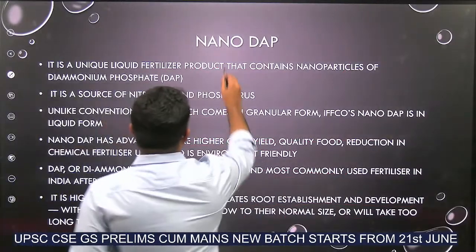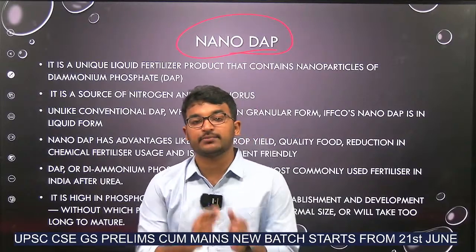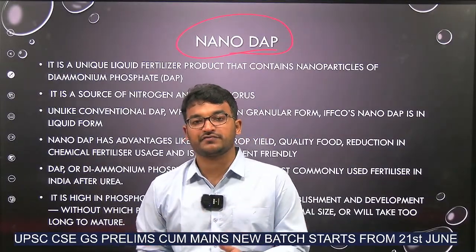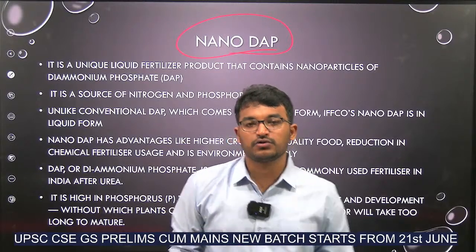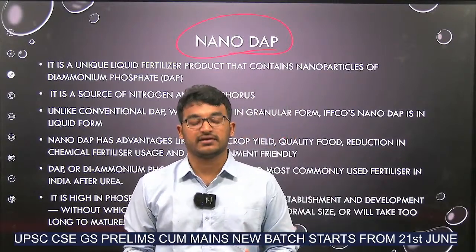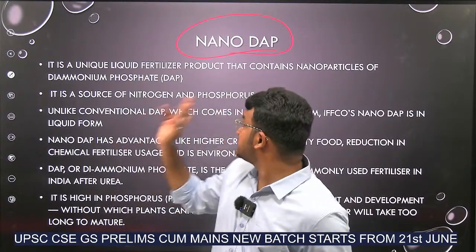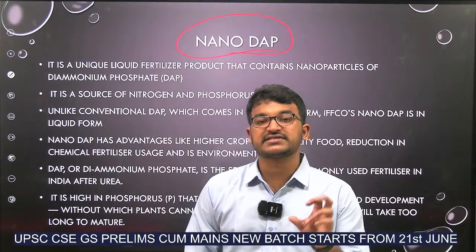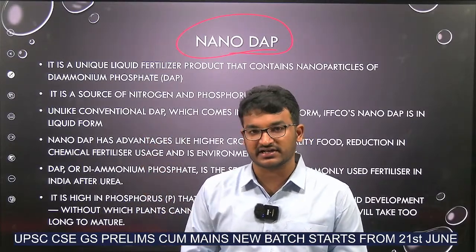Next, nano DAP. What is this? DAP means diammonium phosphate. What is this diammonium phosphate? It is a fertilizer used in agriculture. Now, the major fertilizer, the highest amount of fertilizer used in agriculture, is urea. This diammonium phosphate is the second highest amount of fertilizer used in agriculture.